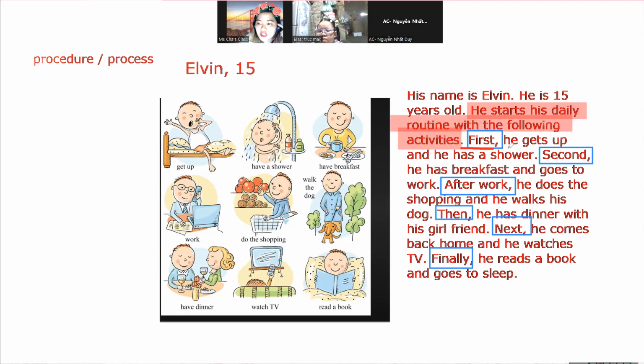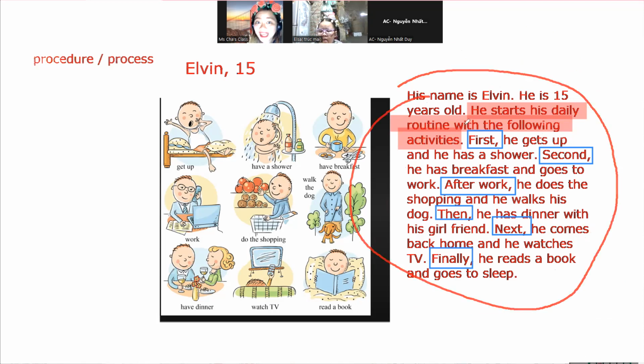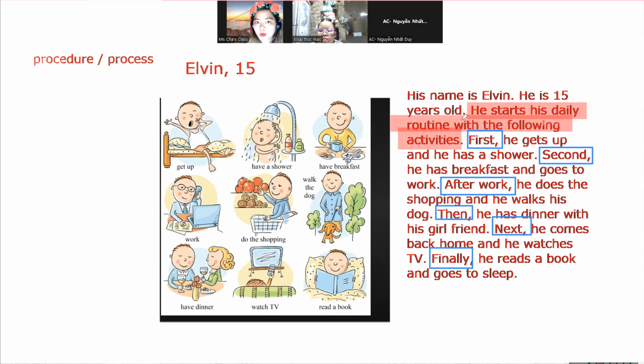We could say first, he always gets up and he usually has a shower. So we could also put that to make our paragraph higher level. Or to make it more than just the basic, meaning we can showcase that we have understanding regarding the simple present tense. Okay? Do you get it? Yes. Okay? And of course, the other one is for you to understand when do we use his, when do we use he, right? So it has something to do with this one.